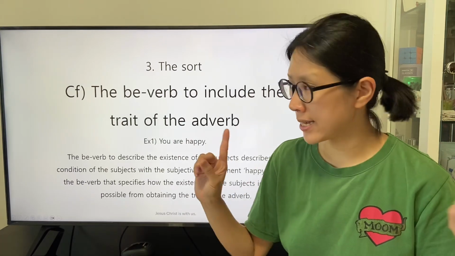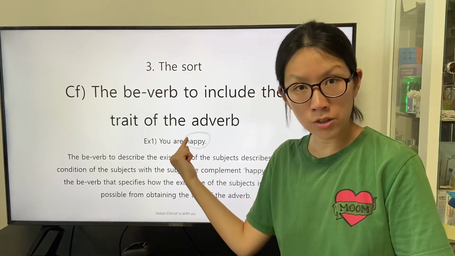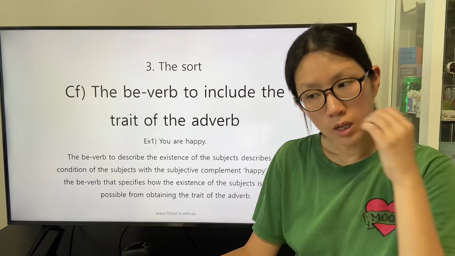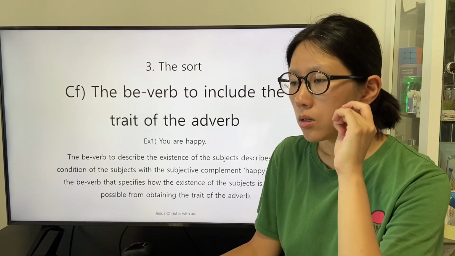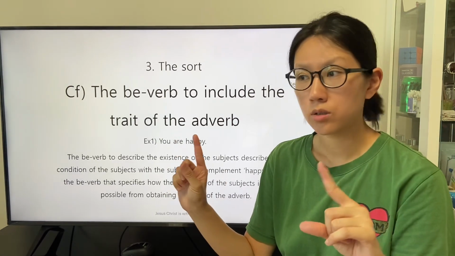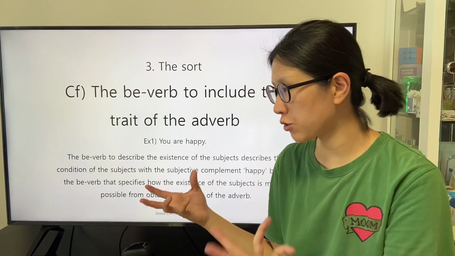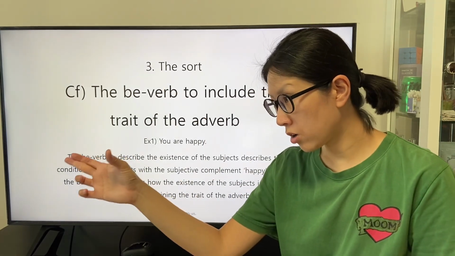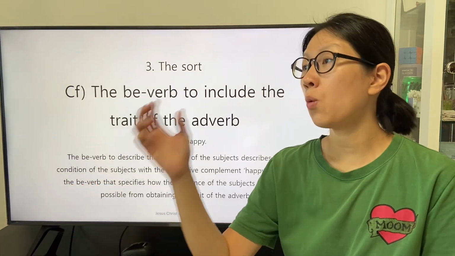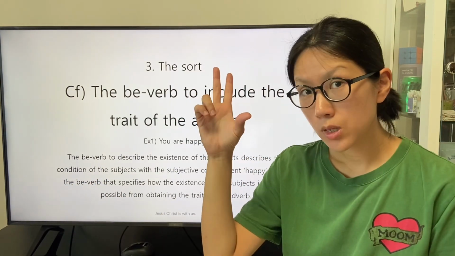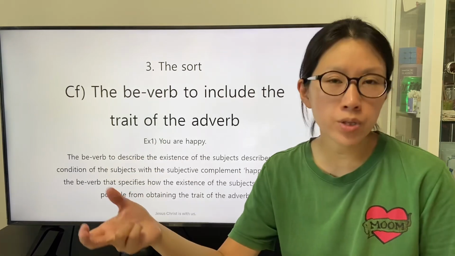As well as the adjective, an indication can be applied to describe the condition of the subject in a way to define what or who the subject is.